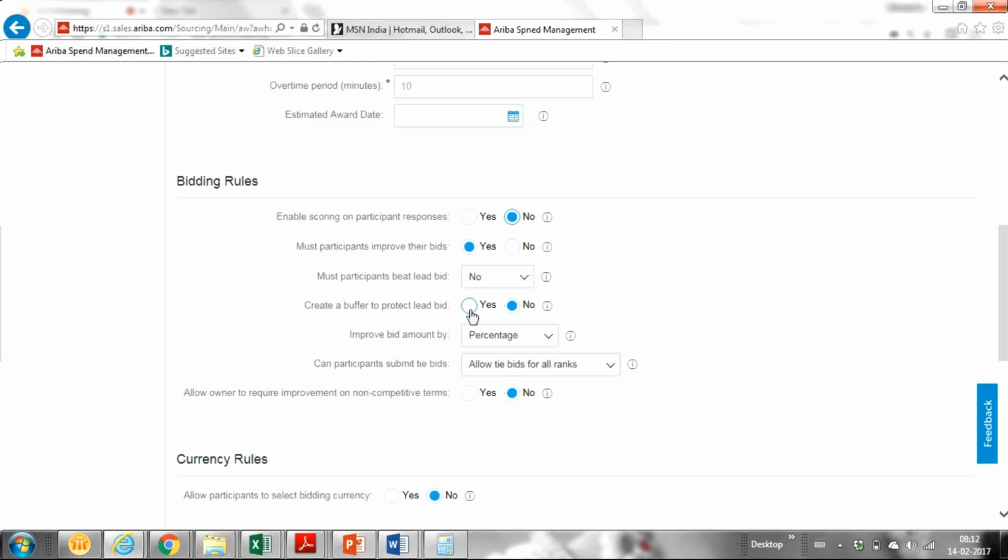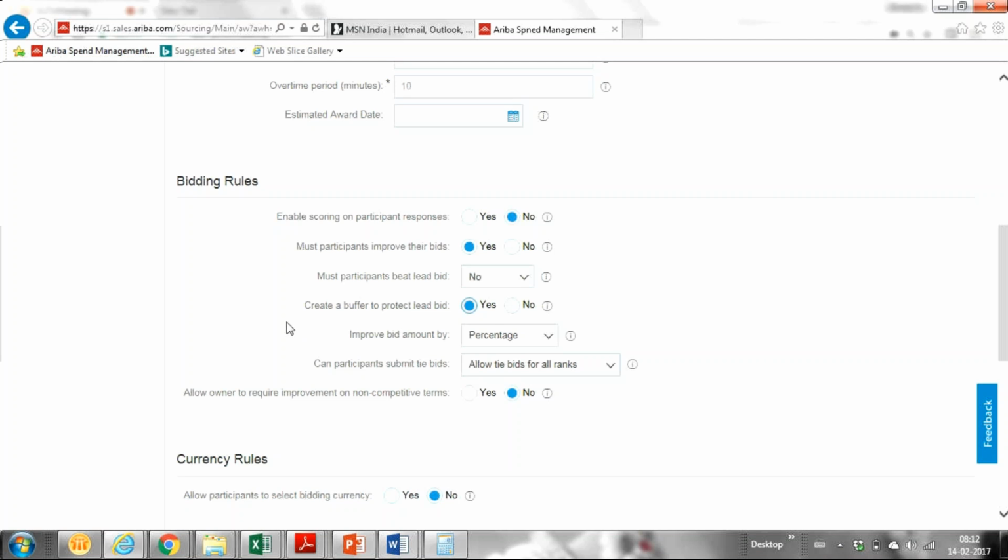Creating a buffer to protect the lead bid. If you want, you can create a buffer, like every supplier should have at least a range of this rank 1 bid. Let me give an example.